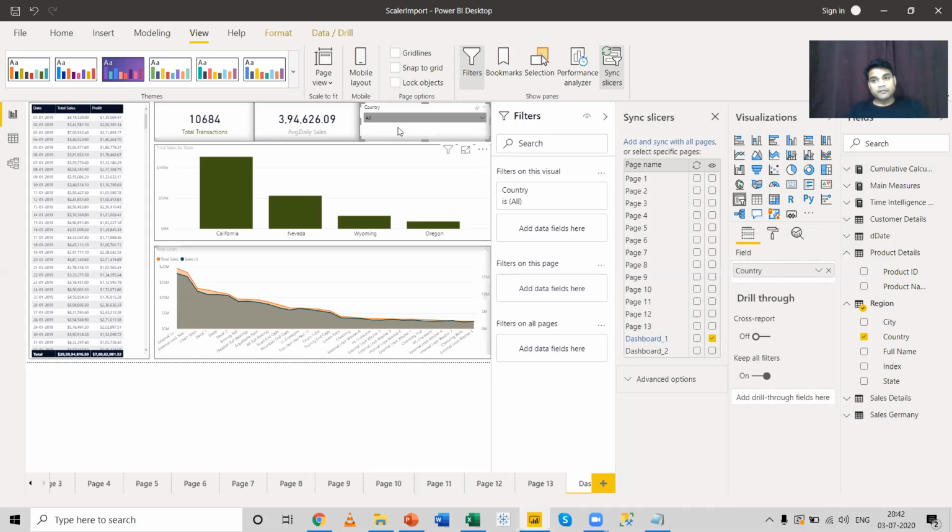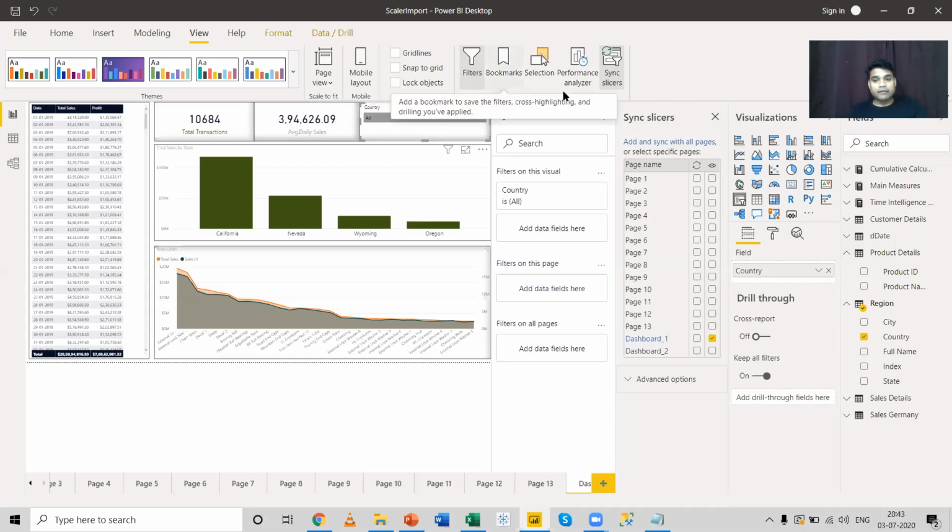Now this is the difference between a slicer and a filter. If you want to have a filter on pages, you cannot change the interactivity. For changing the interactivity, you have to go to each page and apply the filter individually. But in terms of a slicer, you declare it once. You don't have to change it visual by visual. You can just change the interactivity and how it interacts with that particular page. So that's the difference between slicer and filter.